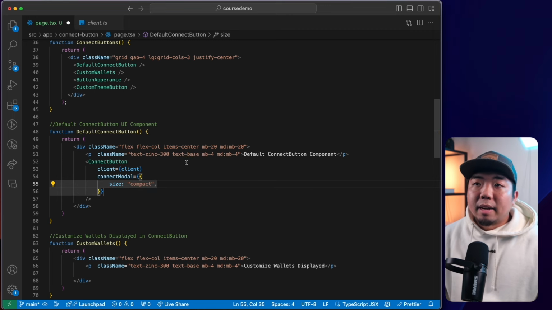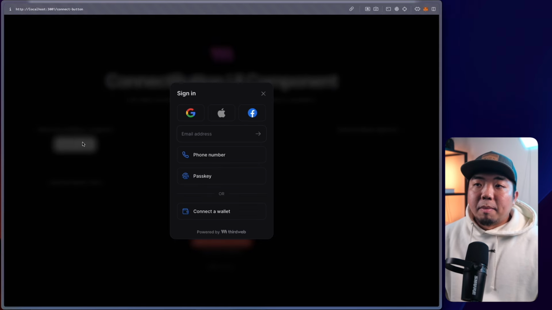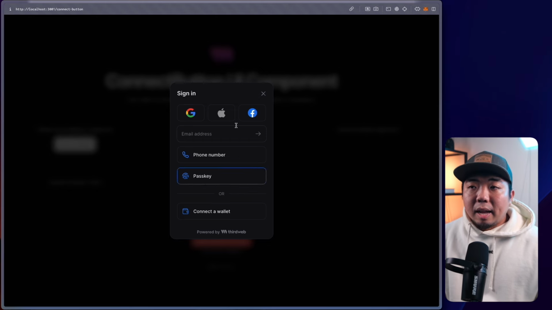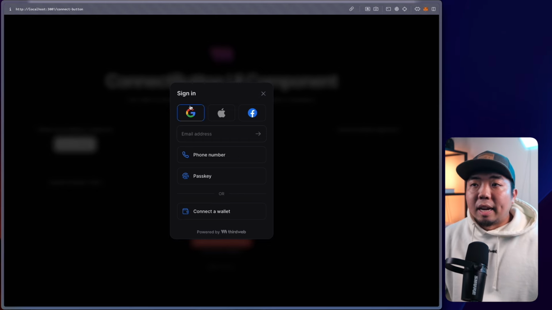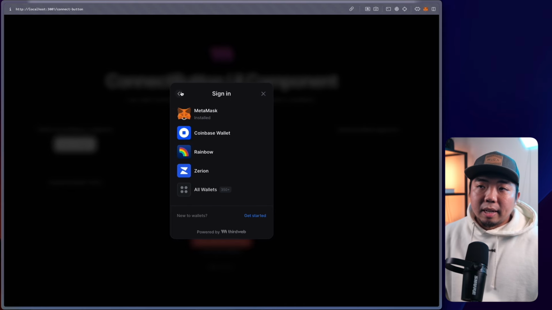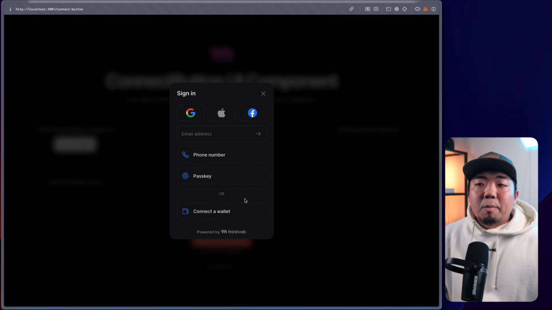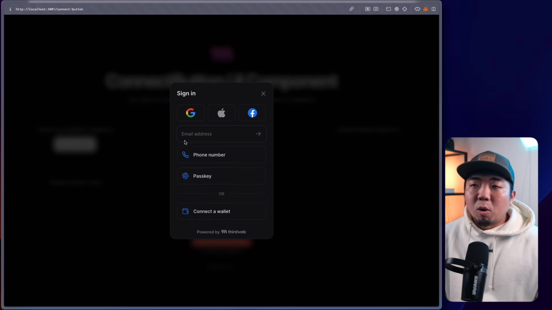So if I do compact and come back here, and now I open up my modal, it gives us this nice compacted modal here. If you have in-app wallets as a type of wallet your user can connect with, it prioritizes that as the main sign-in, and it gives you the Web3 wallet options down here at the bottom, so they can just come in here and select that. If you take out in-app wallets, then it'll just show you the list of Web3 wallets that they can connect with, and we'll go over that in the next demo of the button that we built.